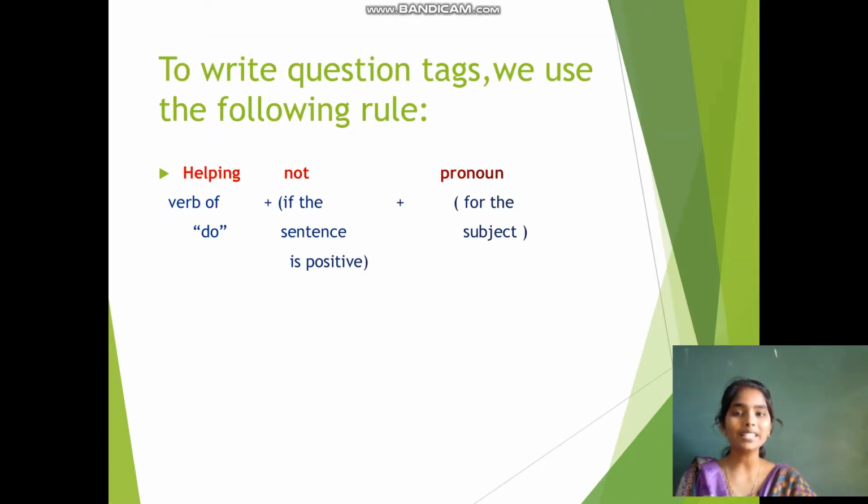To write a question tag, we use the following rule. First, we should start with a helping verb plus not if the sentence is positive, plus a pronoun for the subject. If the subject is a girl, we should use the pronoun she. If it is a boy, we should use he. Like that, we use the pronoun for the respective subject. There are some rules, we will learn those.